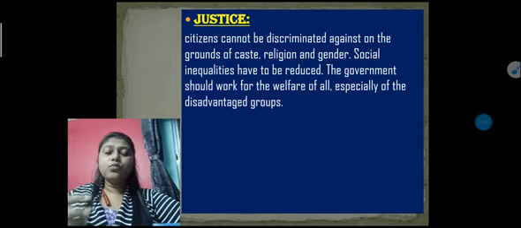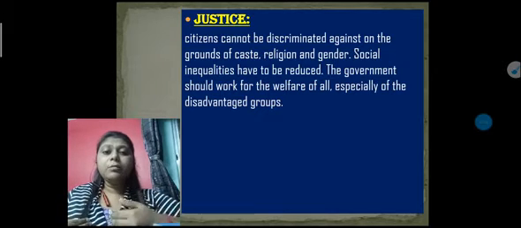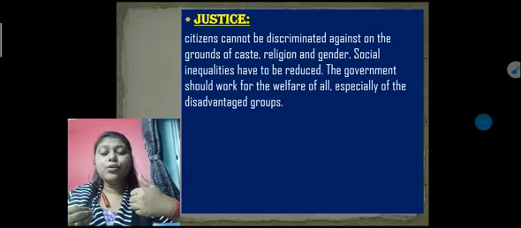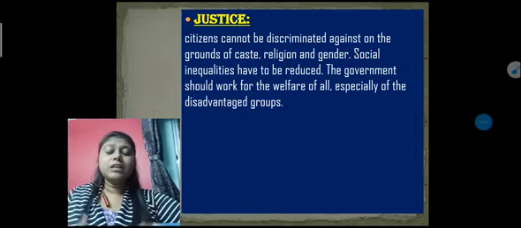they have to work upon the disadvantaged groups, or the sections who are very backward, so that they will move forward, and they can also compete, or they can also get the privileges that other people get, like resources or wealth.